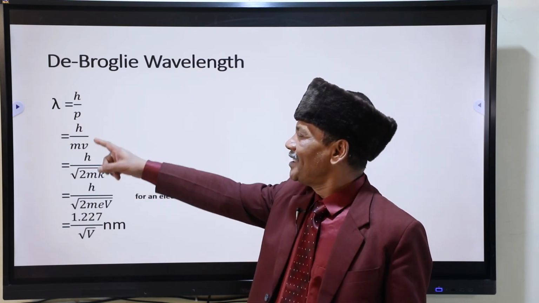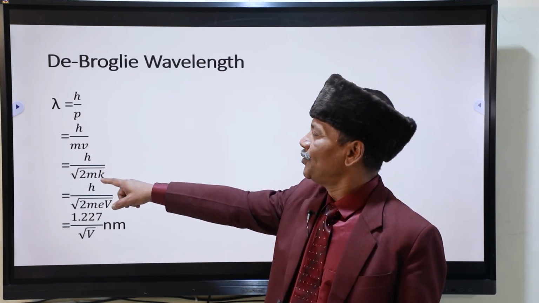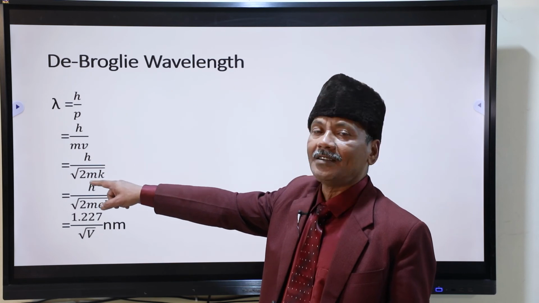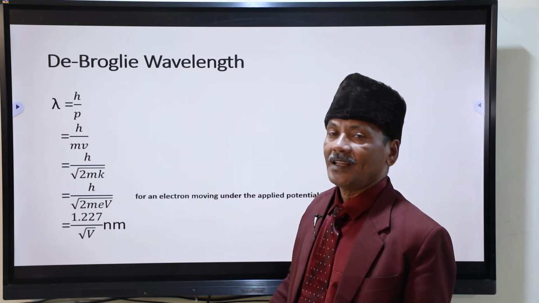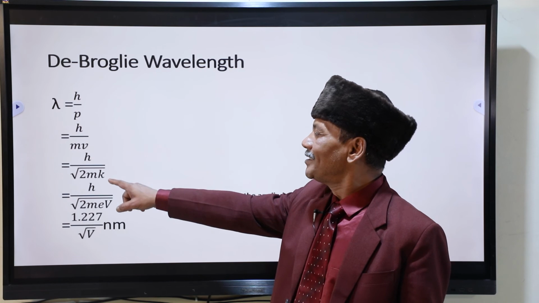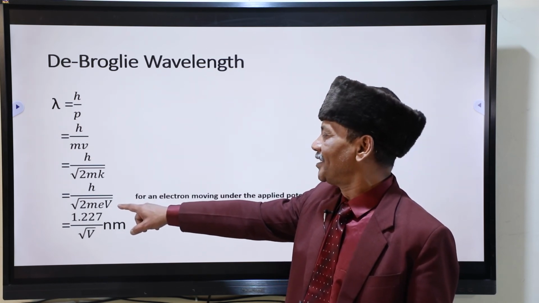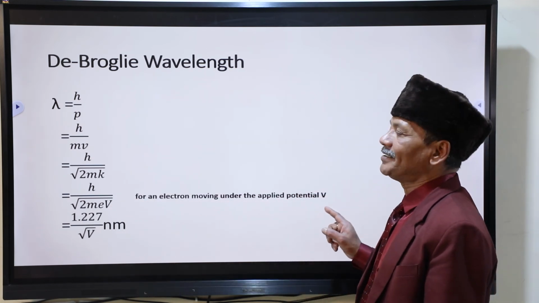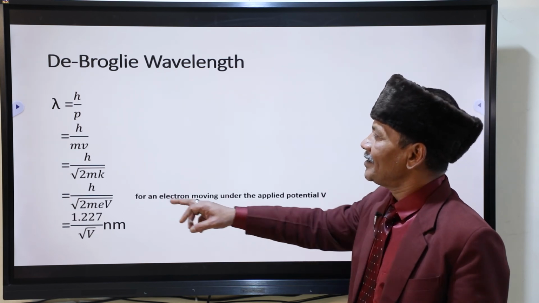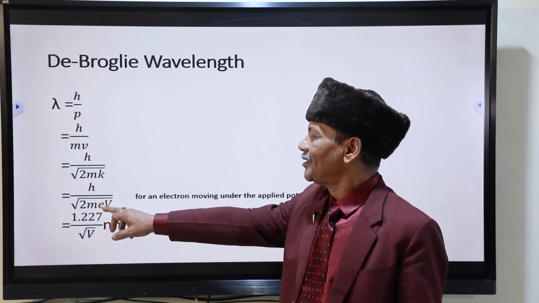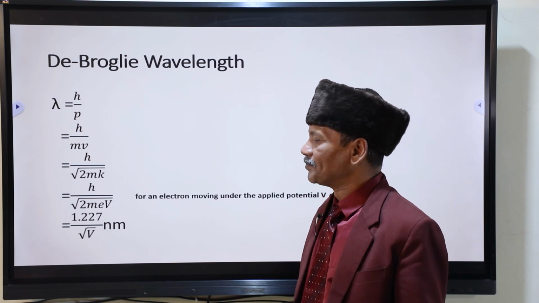If you place p in terms of kinetic energy, you have this h by under root 2 mk. If you place this one in terms of potential difference through which the electron has been accelerated, then lambda is equal to h by under root 2 meV.